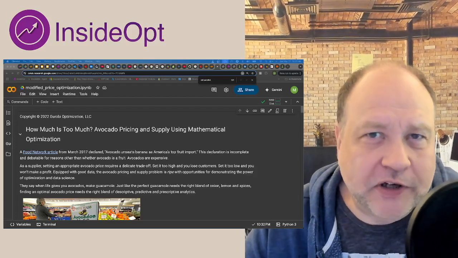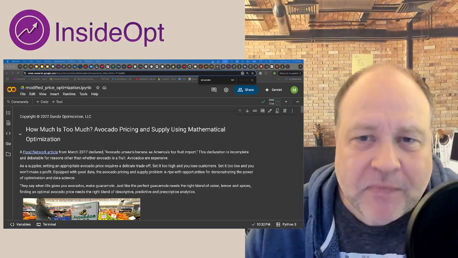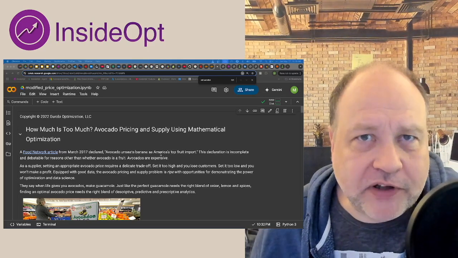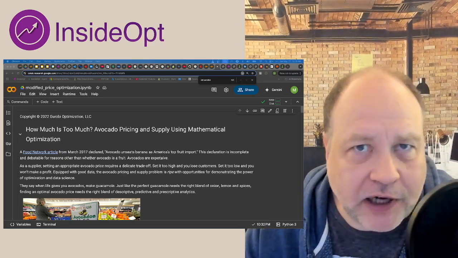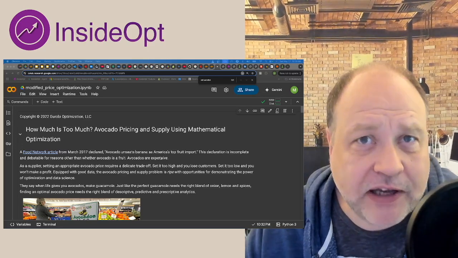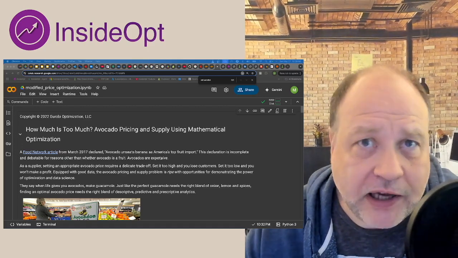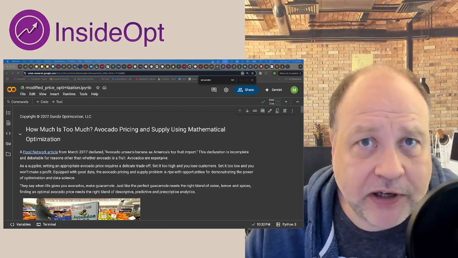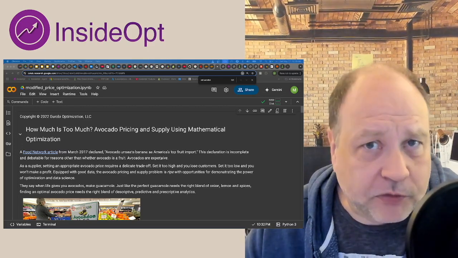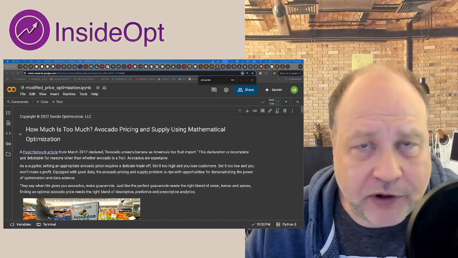So let's have a look at this use case that is the topic of this Gurobi notebook. What we have here is an avocado producing company that produces avocados and distributes these avocados to 8 different regions in the United States. They need to set the prices for the avocados, and of course they have to supply each area with sufficient numbers of avocados to then sell them. There are transportation costs involved. The further away from the port, the more it costs to ship the avocados.